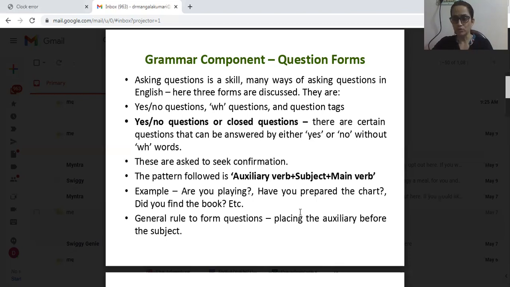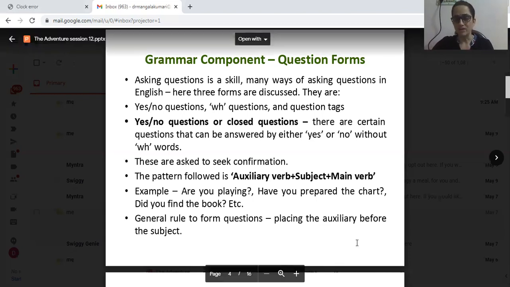Any one of those comes first in the pattern of yes or no questions. First comes the auxiliary verb. After that, the subject of the sentence comes. The subject of the sentence will be a pronoun or noun. Normally, most of the time, a pronoun will be there. After that, the main verb will come.